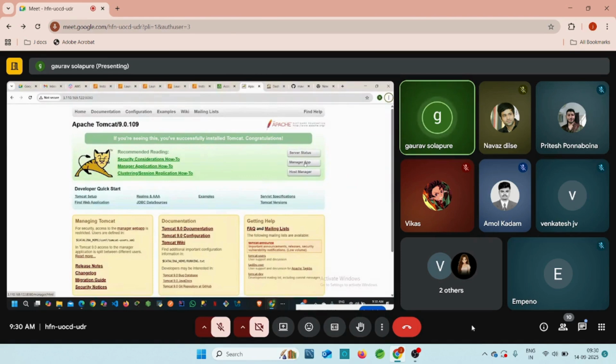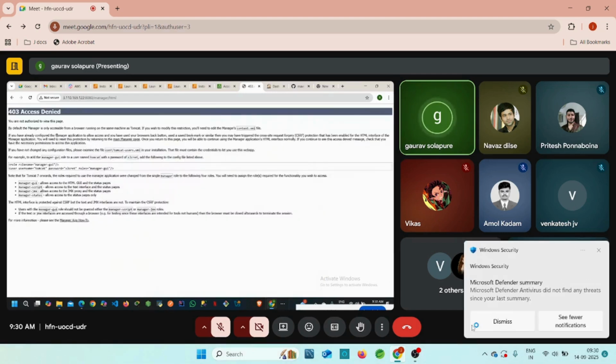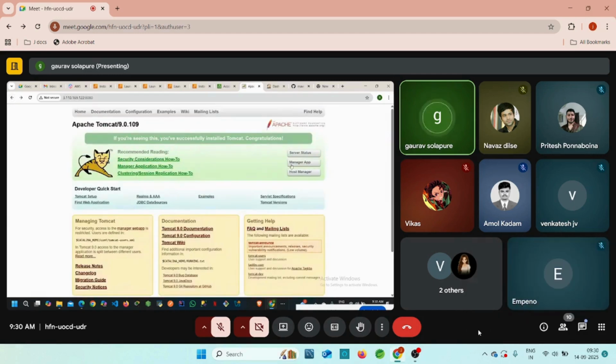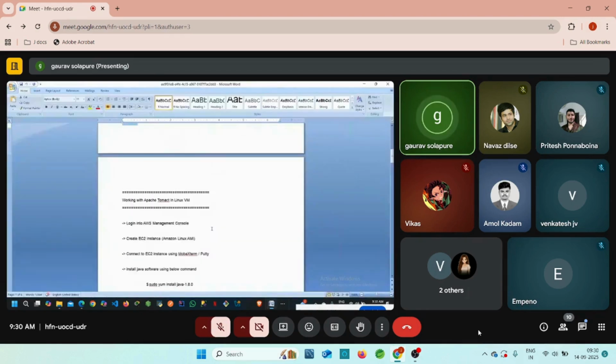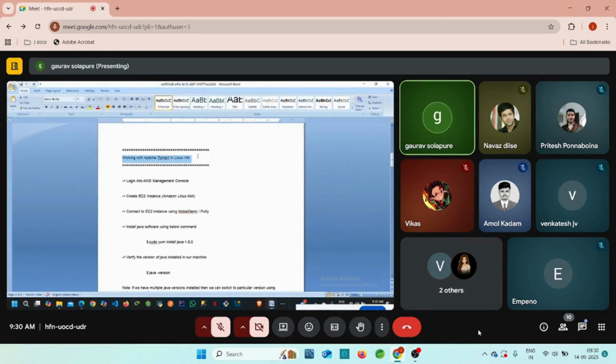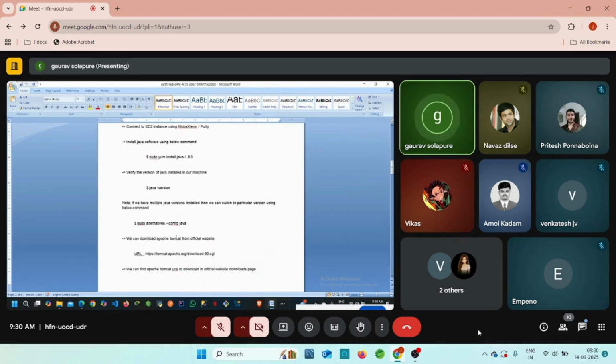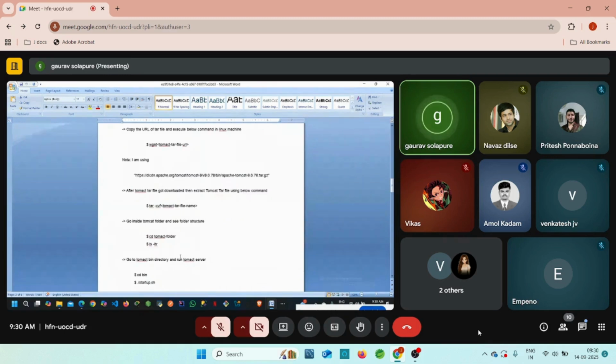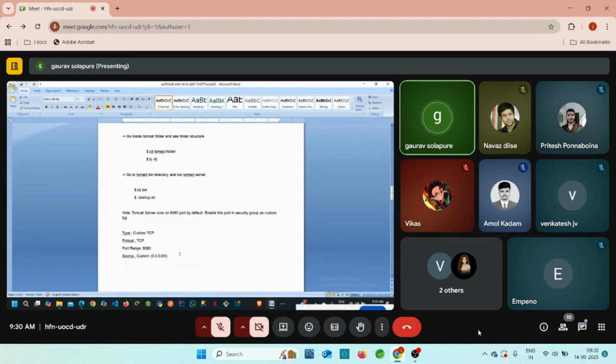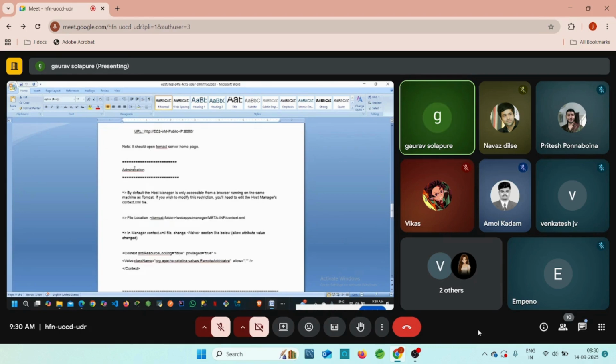So how can we access this manager app? It shows access denied, right? Whenever you try to click on this application, manager app, you will get access denied, right? Now I want to give access for this manager app. Then how can we do it? For that, we have some commands available. Already we set up this Tomcat virtual machine. If anyone missed yesterday's session, then you can follow some steps and create your Tomcat server, guys, right? So for that we require administrator access here, guys.